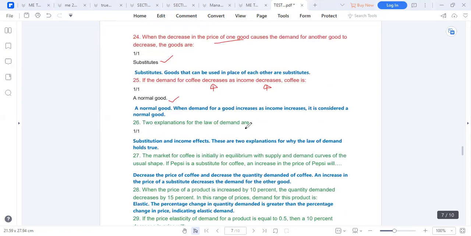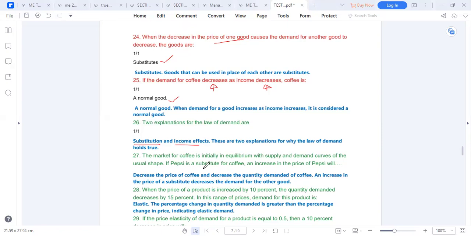Two explanations for the law of demand are substitution and income effects. So these two explain why the law of demand holds true. Then question 7: the market for coffee was initially in equilibrium with supply and demand curves of the usual shape.